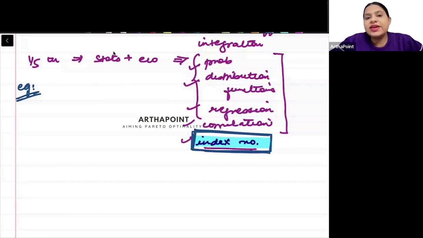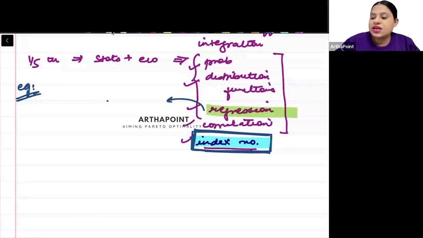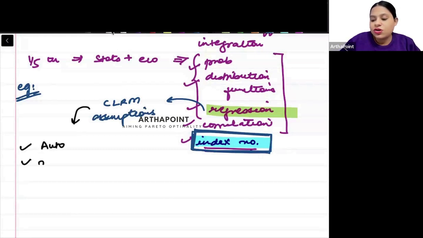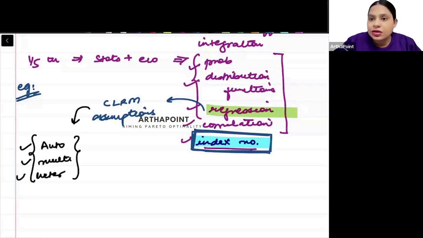Is multicollinearity not out of it? Simple regression, when we talk about simple regression, you have to talk about the CLRM assumptions. And the moment you talk about CLRM assumptions, you have to remember what is autocorrelation, what is multicollinearity, what is heteroscedasticity. Its assumptions can come in the exam, right? So you have to be aware about that, right? So therefore it is an extension.